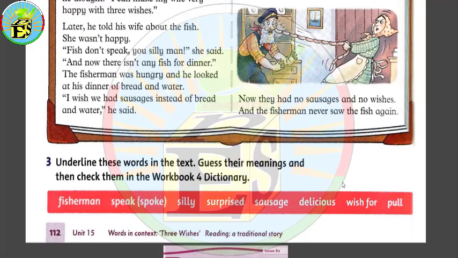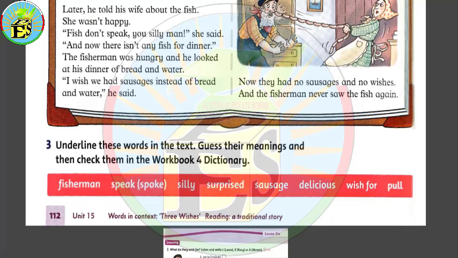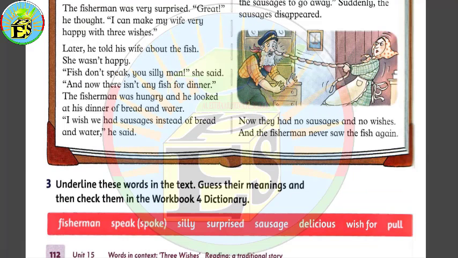Then we have the word sausage. You can find the word sausage in page 136, and the meaning of sausage is a type of food made of pieces of meat in long thin skins, and this word is a noun. Now we will find the meaning of the word delicious.